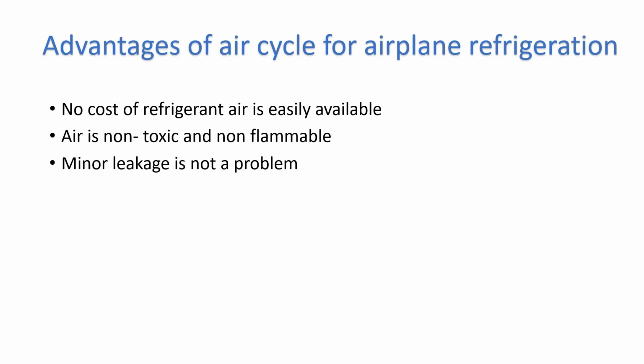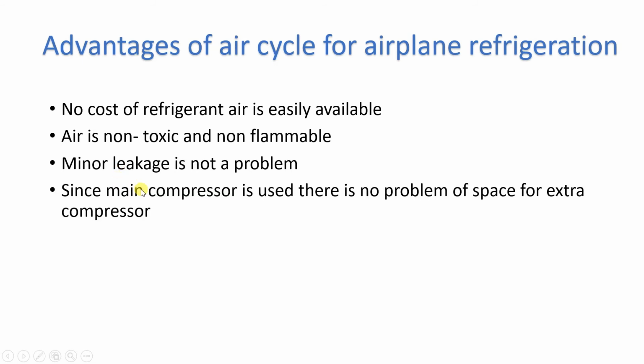But if you consider your refrigerator, where suppose R600A is being used as refrigerant, and it has a copper pipe, and suppose that pipe gets damaged and that refrigerant leaks, it will be toxic to you, and second, if the refrigerant leaks, your refrigerator will not work. So this is the problem. Even with minor leakage, if air is used as refrigerant, it will not be that much of a problem. Definitely your cooling capacity will reduce.